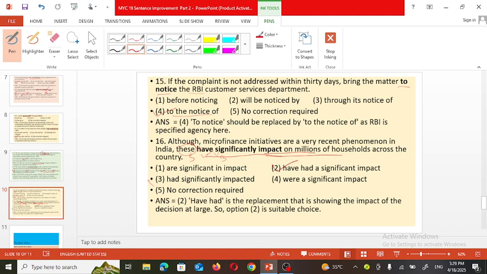Although microfinance initiatives are a very recent phenomena in India, these have had a significant impact on millions of households across the country. If "impacted" is used, then it is past tense, meaning a verb will be there, so it won't be there. It's impact on the millions. So it should be like that, and that's why the second option is suitable for this sentence.